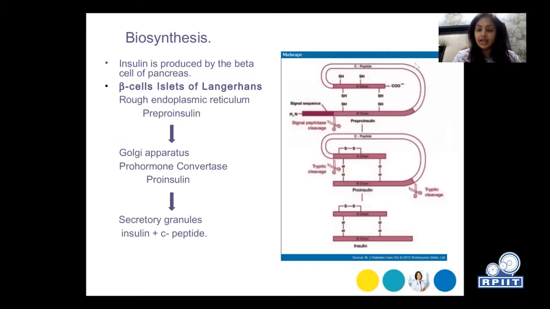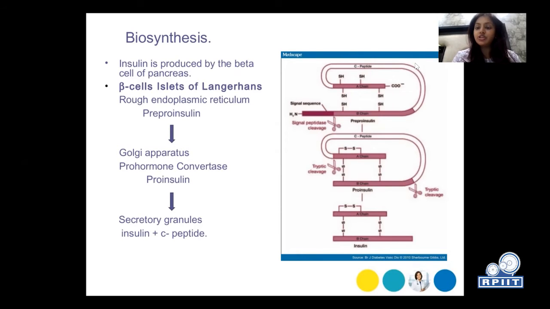So how is it synthesized in our body, in the beta cell? Insulin is produced by the beta cells of the pancreas. Beta cells are in the islets of Langerhans. In the rough endoplasmic reticulum, it is first converted into pre-pro-insulin. Then it moves towards the Golgi apparatus, where it gets converted into pro-insulin, which is a precursor of insulin, by the prohormone convertase. Now pro-insulin goes to the secretory granules, where it is converted into insulin.